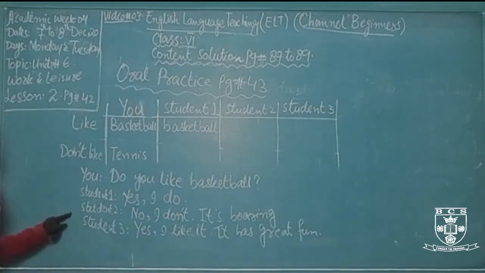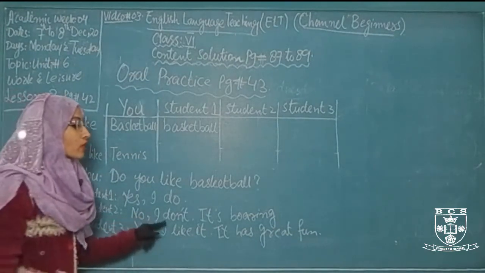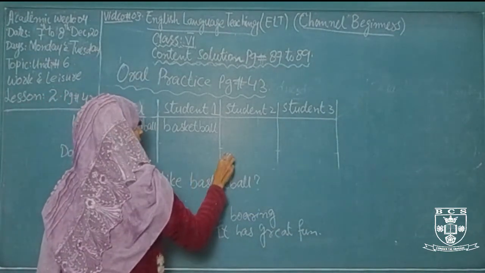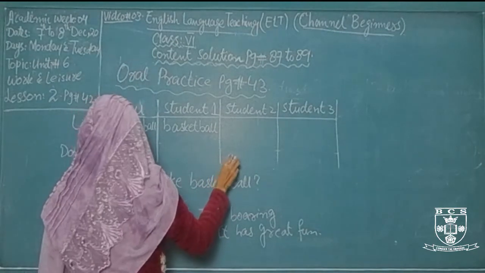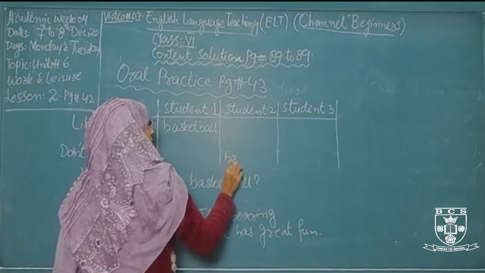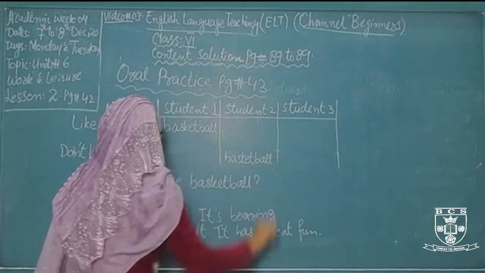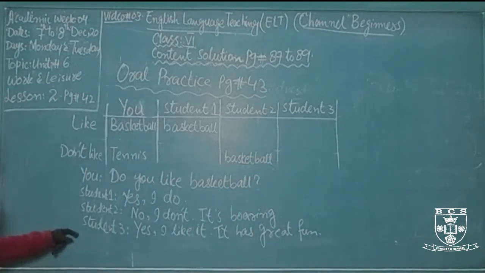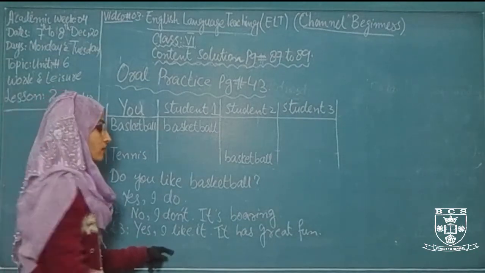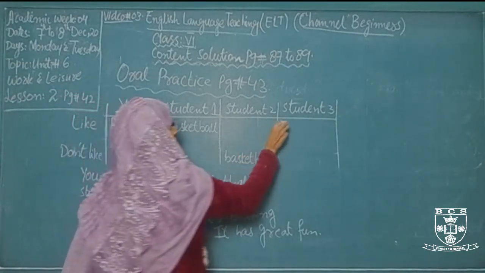Then student 2 will reply, no, I don't, it's boring. So you write basketball in the student 2 column next to the don't like option.